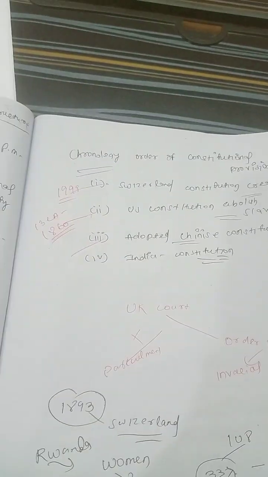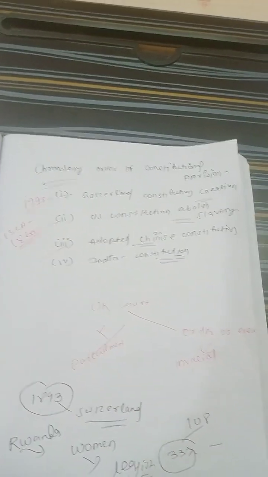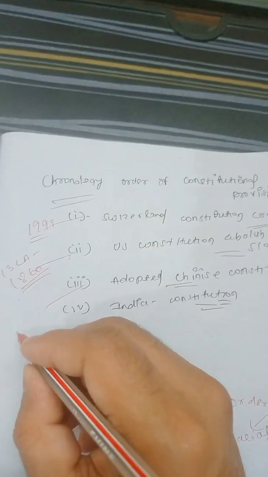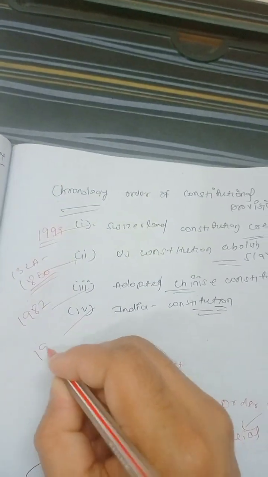Then the adopted Chinese constitution. There is the fourth amendment, as I already said to you. If you have not watched my video on all about the Chinese constitution, you can refer to that video. The Chinese constitution was adopted in 1982. Then the Indian constitution, 1949.